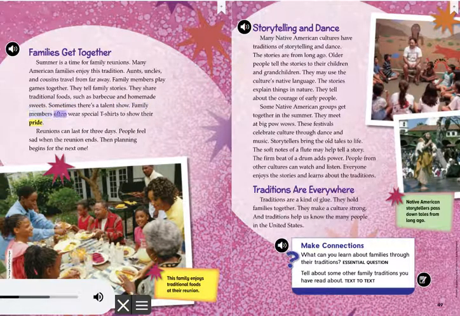Family members often wear special t-shirts to show their pride. Reunions can last for 3 days. People feel sad when the reunion ends. Then, planning begins for the next one. Caption: This family enjoys traditional foods at their reunion.